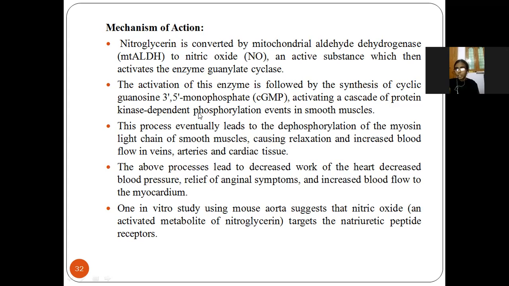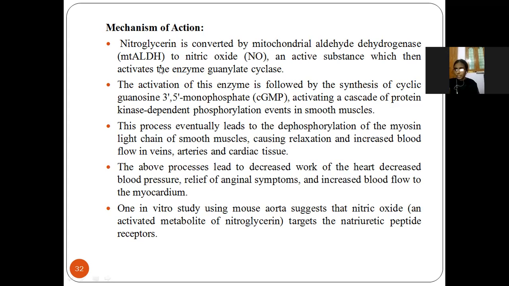It will lead to the activation of the protein kinase dependent phosphorylation in the smooth muscle. So if this enzyme has been activated in the smooth muscle, finally it leads to the relaxation of the vessels and increases the blood flow in the veins, arteries and cardiac tissue.